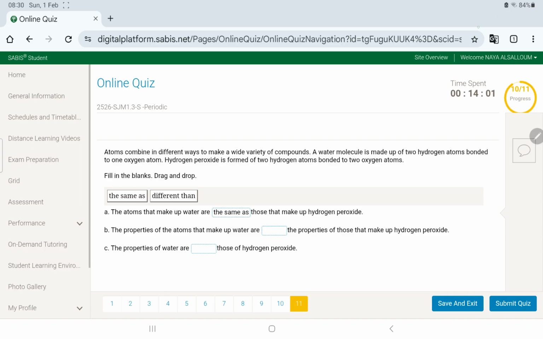Now the properties of the atoms. Okay? Here we're looking at the atoms again. Hydrogen is the same as hydrogen. They're going to have the same properties. And oxygen is the same as oxygen. The same properties again, right? But then, the properties of water. Now, do you think water and hydrogen peroxide have the same properties? For sure, you are going to find a difference in them. So different.